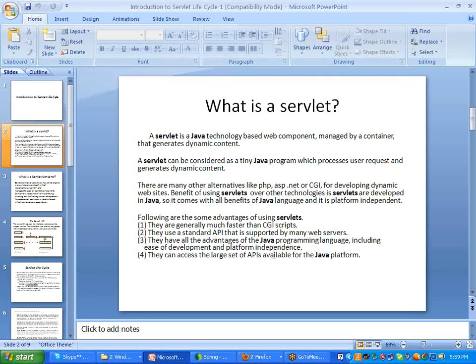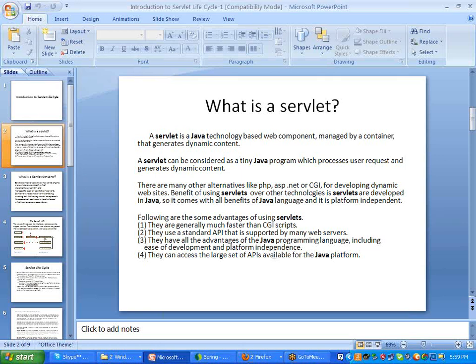Yes. Okay. Servlet is a Java technology. It is used to develop web components or web applications managed by containers.